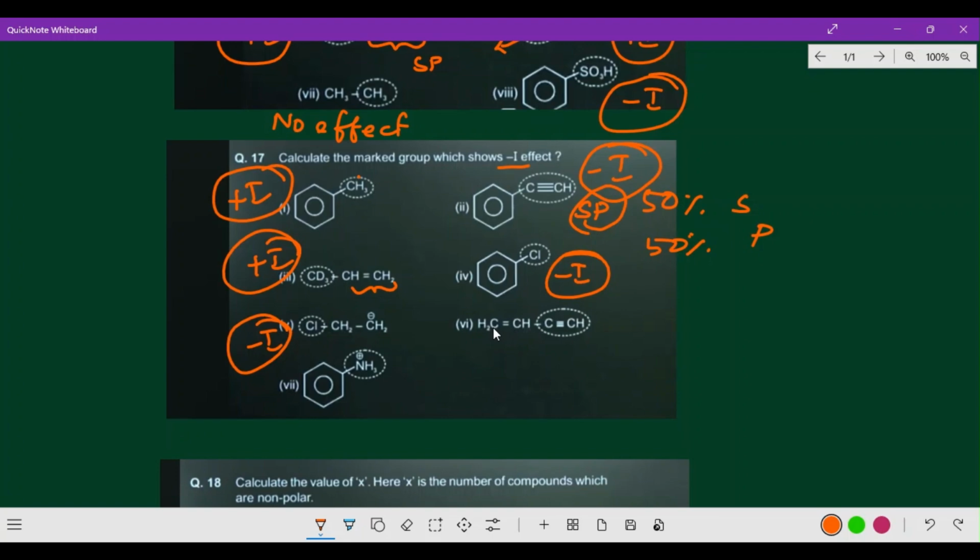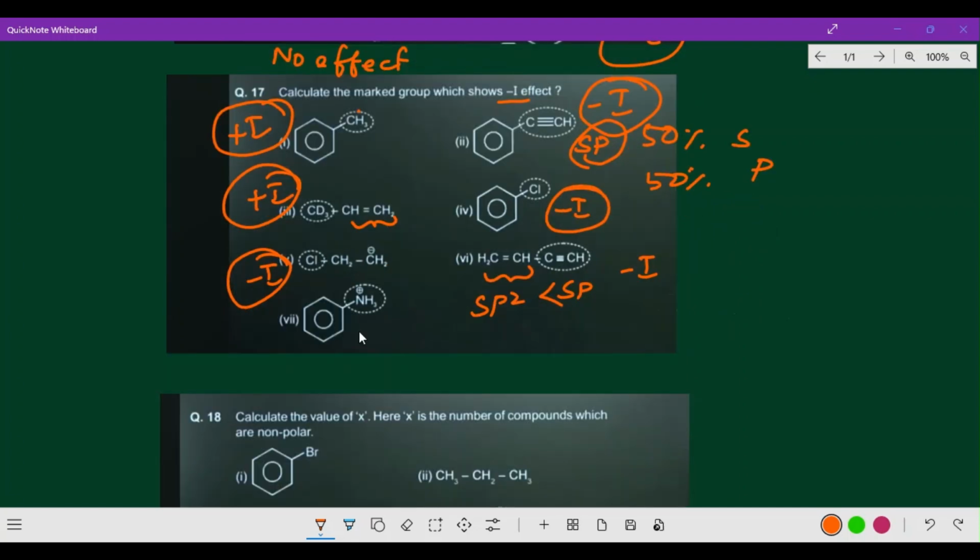Okay, now next one, CH2 double bond CH, and C triple bond CH, of course sp, and this is sp2. So sp is greater than sp2, so naturally it is minus I effect. Why? Because, just now I mentioned the same point here. And next one, it is a strong minus I group, yes of course. Now how many minus I effect you have to identify here: 1, 2, 3, 4 and 5. So 5 minus I groups are present in this question.